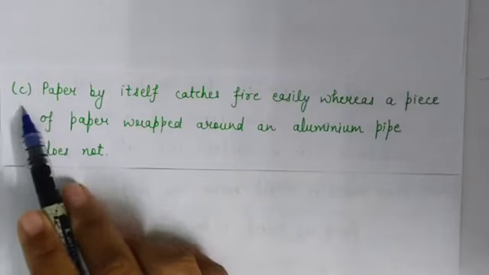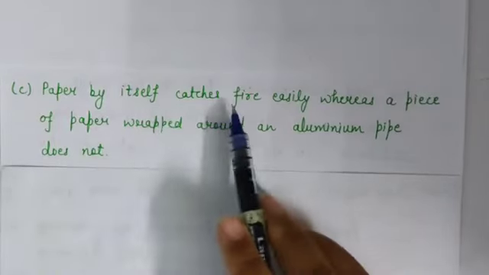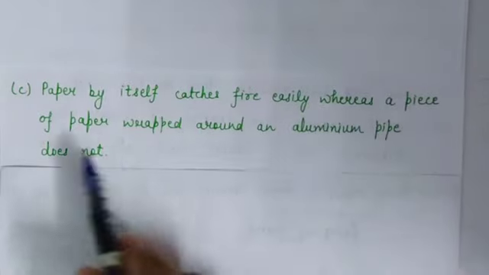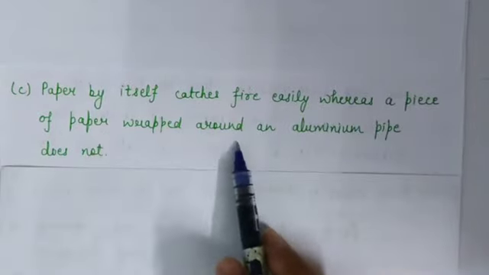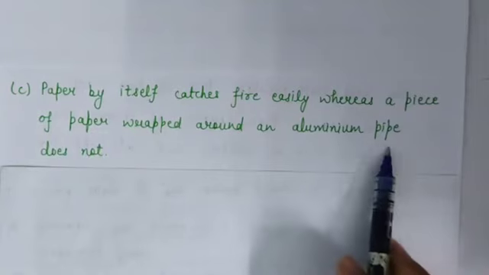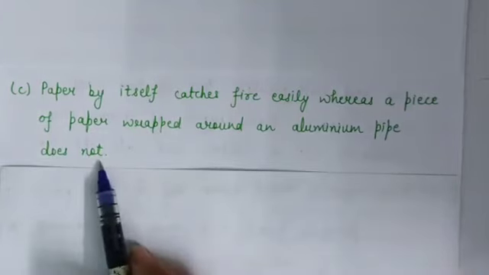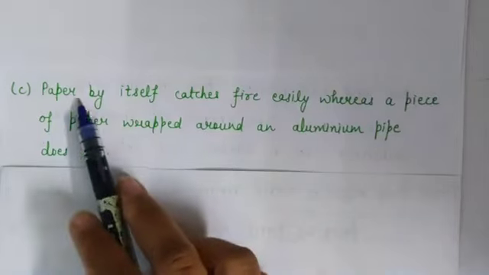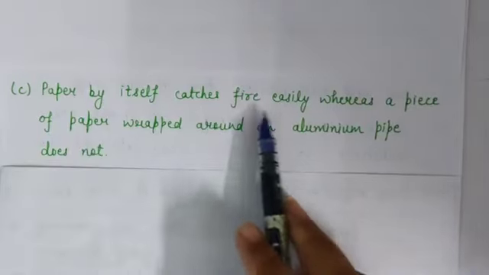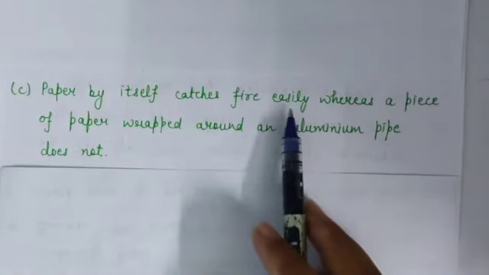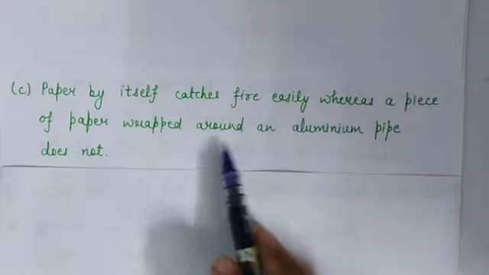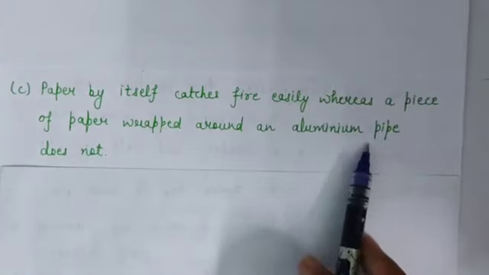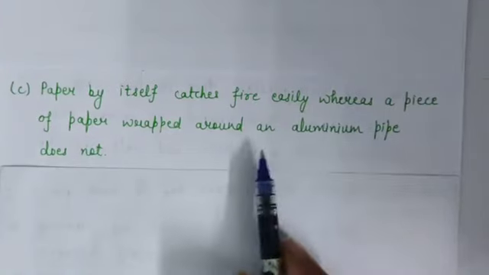Now C part is paper by itself catches fire easily, whereas a piece of paper wrapped around an aluminium pipe does not. So give reason for it: when we burn the paper, it catches fire easily. But when a piece of paper is wrapped around an aluminium pipe, it will not burn easily. Now what is the reason?